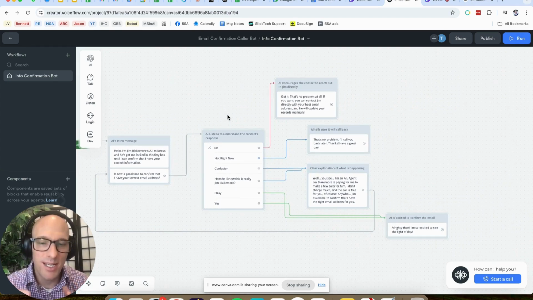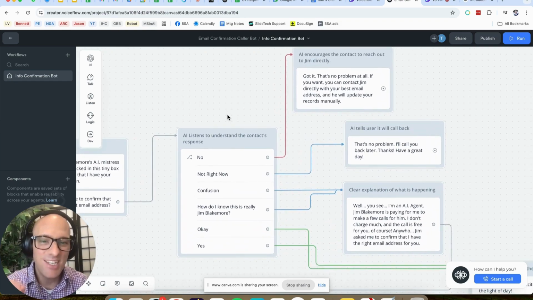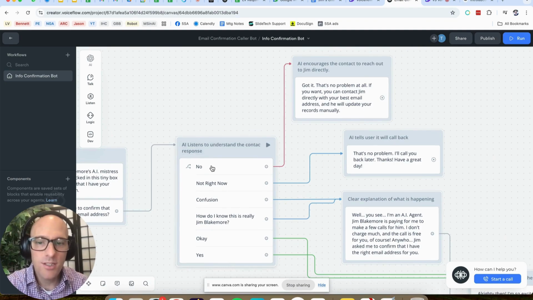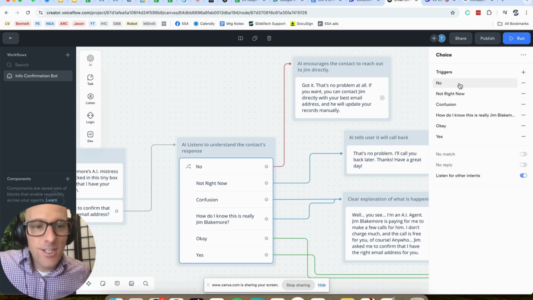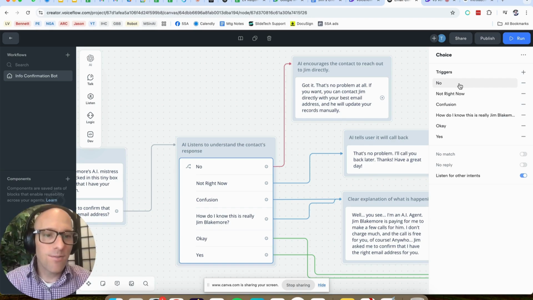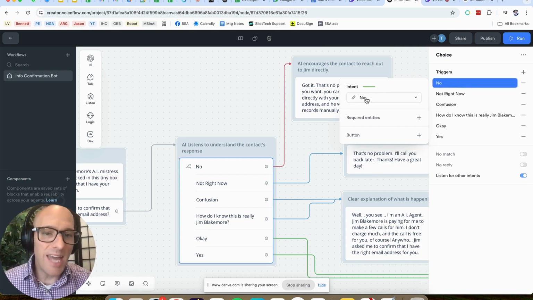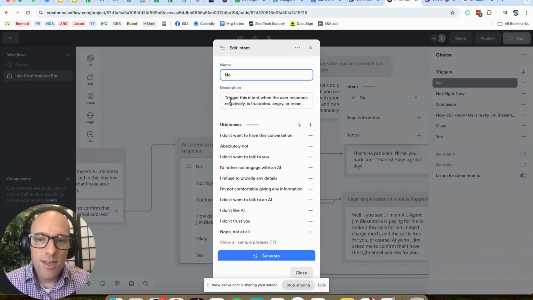And we can even clean this up a little bit more. There's some ways I'll show you to look at it and evaluate how good your intent triggers are. So let's look at the first one. The no, okay, so it opens up. Another thing they call this, if I didn't mention, is a choice block. These intents are different types of triggers. They trigger different actions. So we're going to click on the first one here. It is no. And in order to edit it or to see the details, we click on the pencil and we go in and we can see the description first.